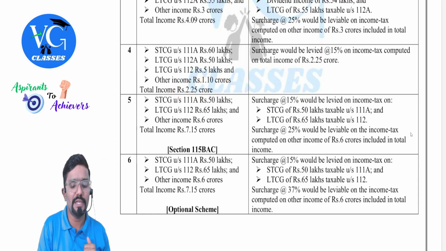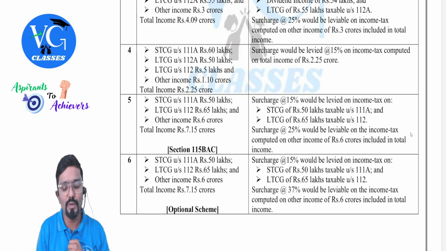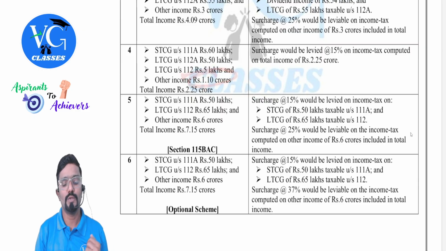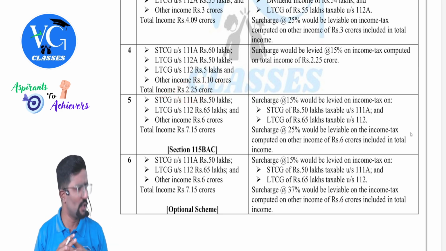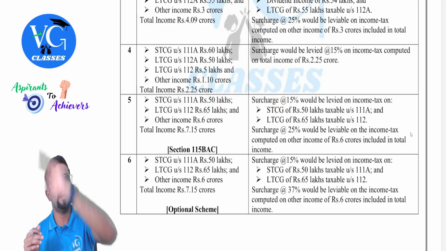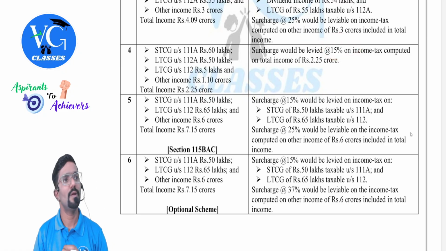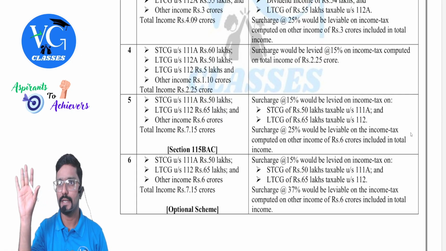But it includes some special income, sir. Let me remove it. If I remove it, then my total income excluding the special income is how much? 1.10. Less than 2 crore. Can I apply two separate rates here? No. So calculate tax on the entire 2.25 crore, that is, we call it gross tax: tax on special income plus tax on normal income. Add up both. On that, what is the surcharge rate? 15%. Hope you guys are getting it.